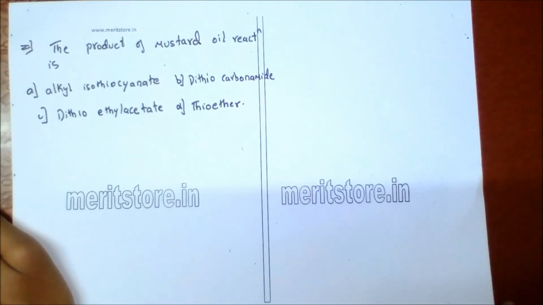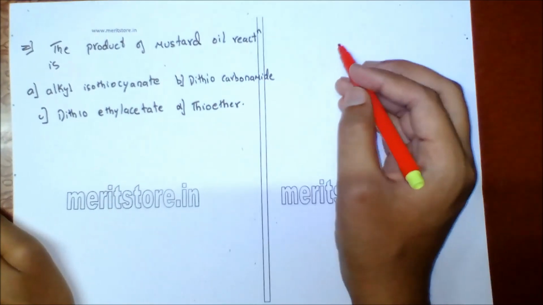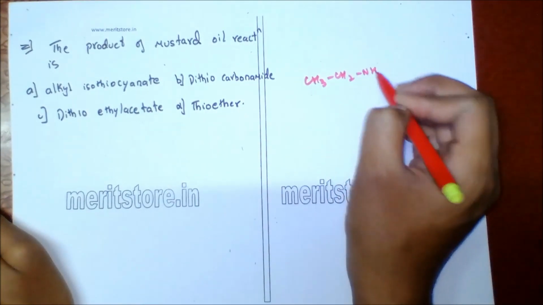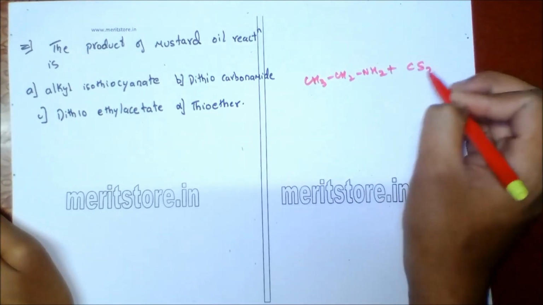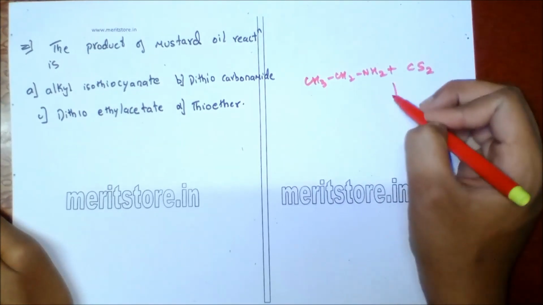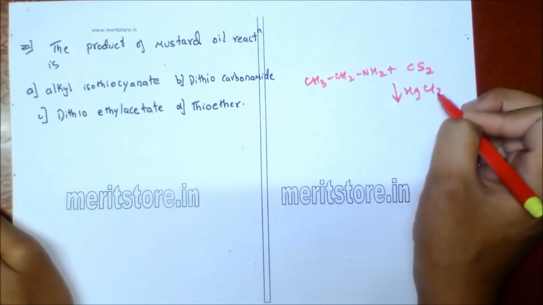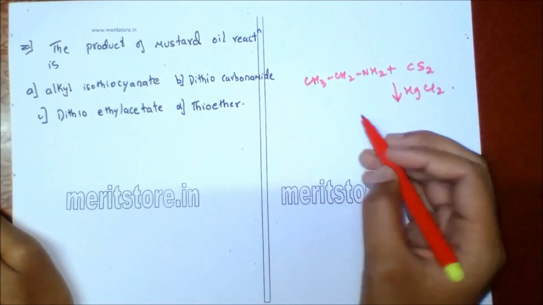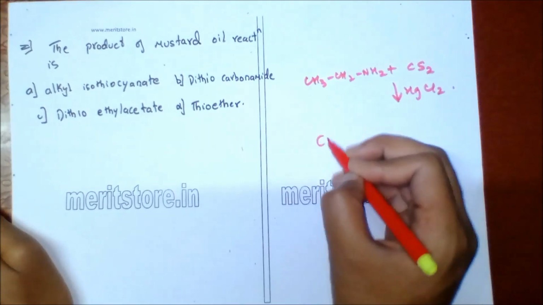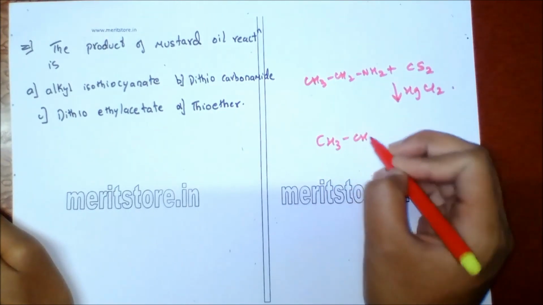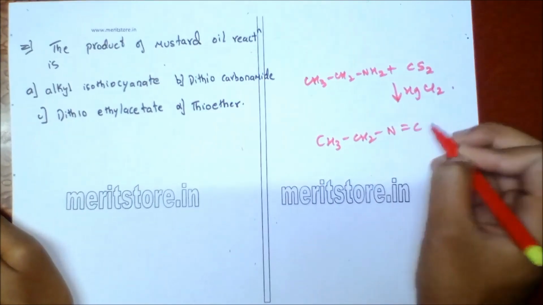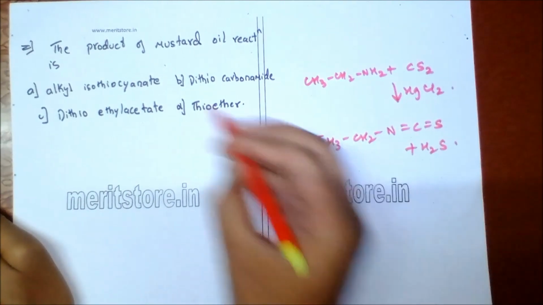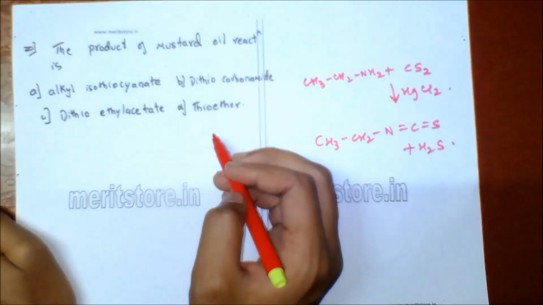So the mustard oil reaction is when ethylamine, CH3CH2NH2, which is a primary amine, reacts with CS2, carbon disulfide, in the presence of HgCl2, mercuric chloride, and gives ethyl isothiocyanate. The structure of ethyl isothiocyanate is CH3CH2N=C=S plus H2S. So this is ethyl isothiocyanate.